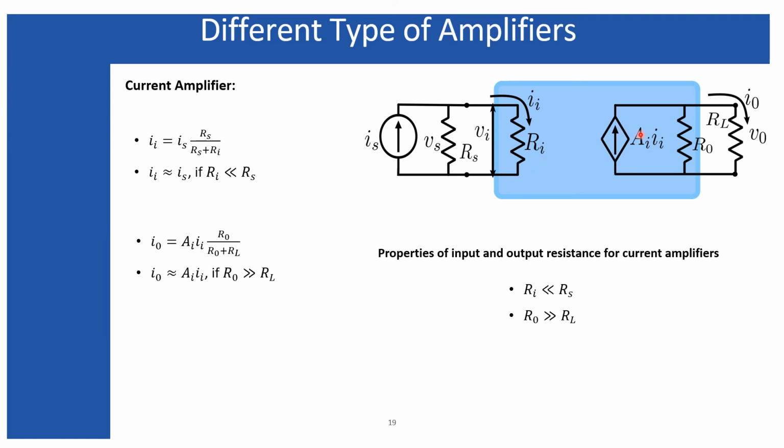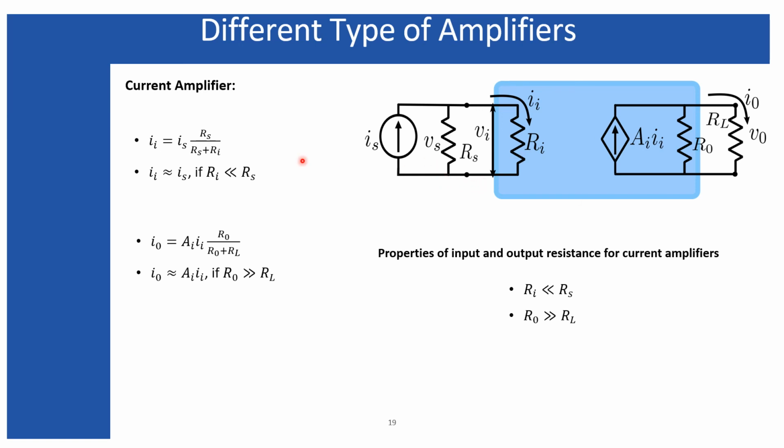But here, as I have assumed the amplified signal as current, the output impedance is appearing in parallel with the load impedance. Here also, as I have assumed the source is a current source, the source impedance is appearing in parallel with the input impedance.